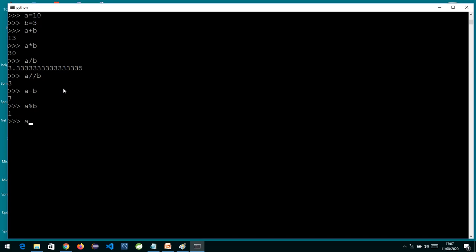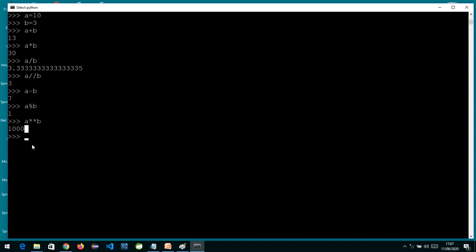Similarly, you have the exponent operator. Double star is like the power function, math.pow. So if I write a double star b, you will get 10 raised to 3, that is 1000. My base is 10 and the index is 3. So this is the exponent operator, and it will give you 10 raised to 3, that is 1000.